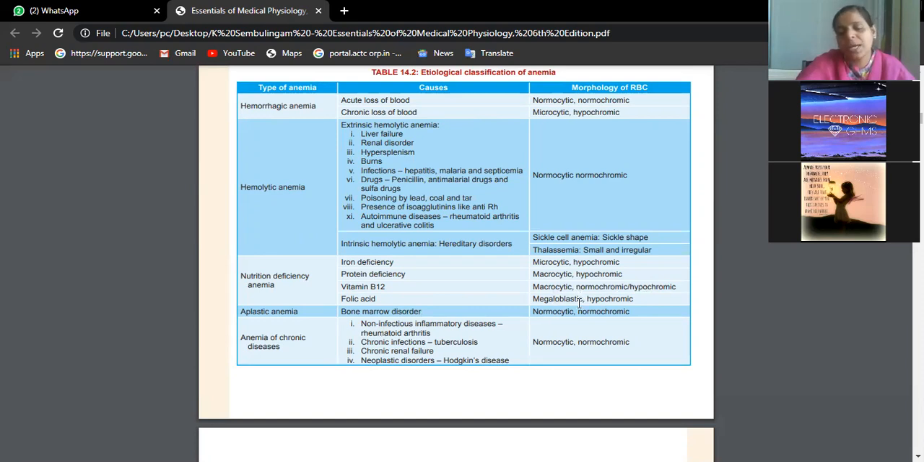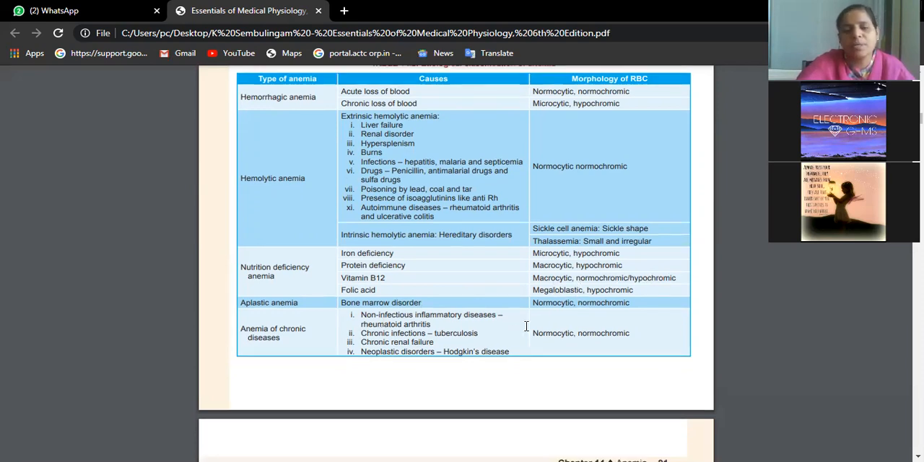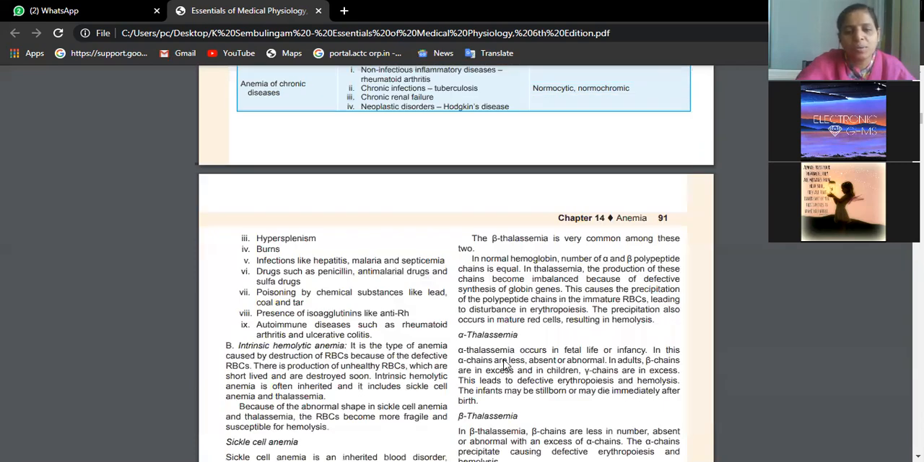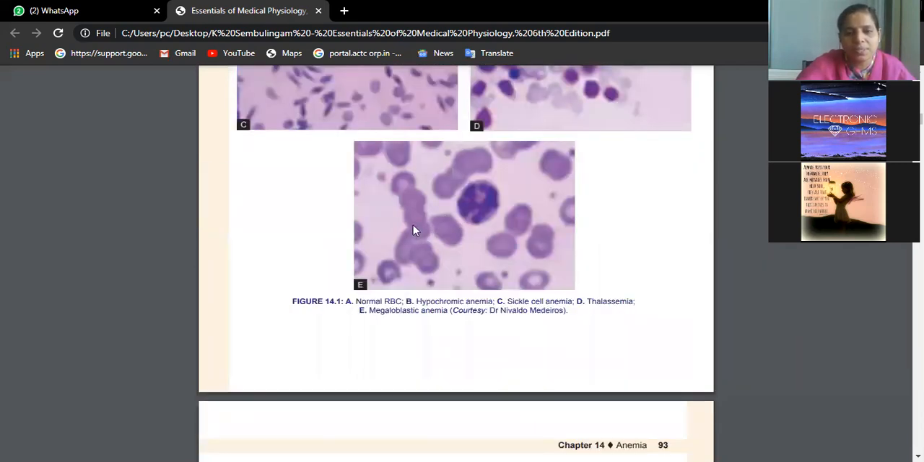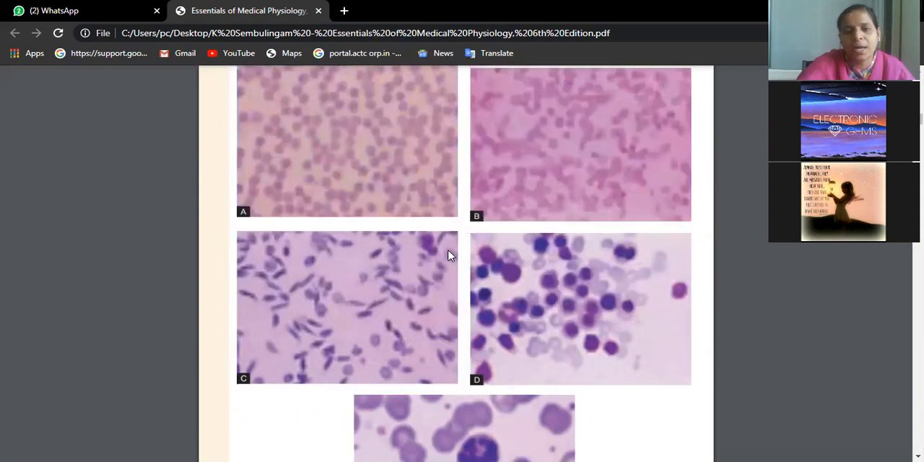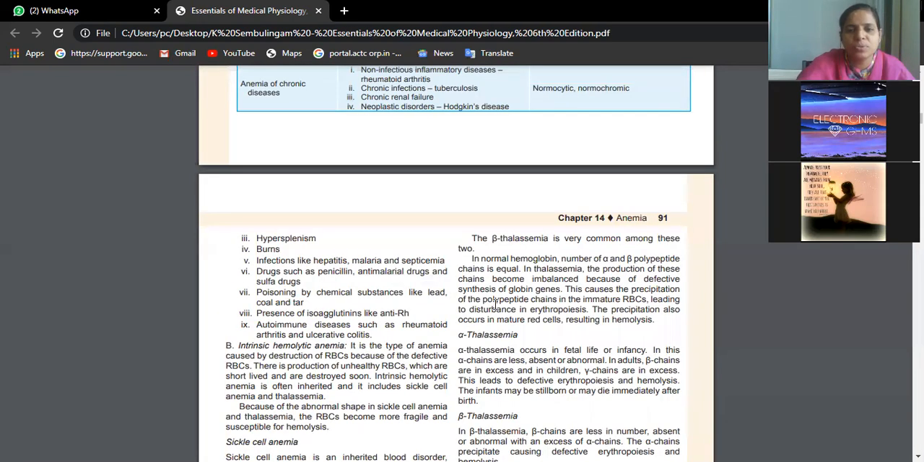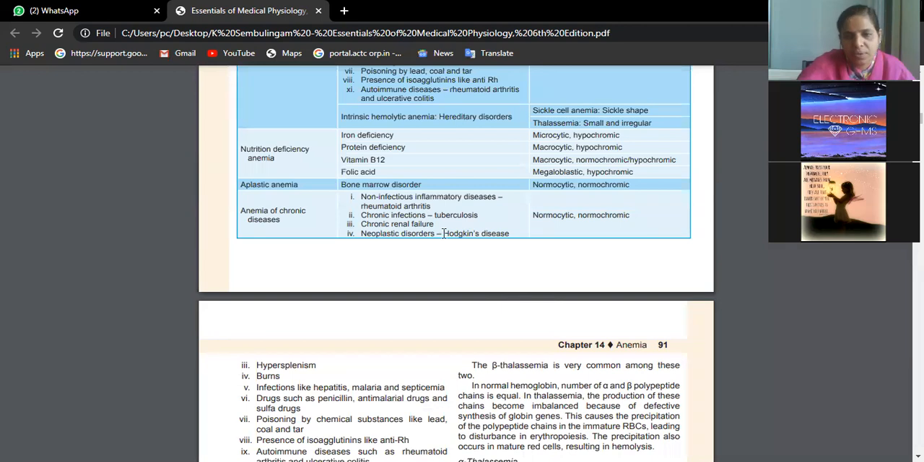The RBCs are not undergoing proper maturation and they are released into the blood circulation. Such big RBCs, you call them megaloblasts. They will carry a nucleus also and they will not be efficient to carry oxygen and carbon dioxide to and fro from the tissues to the lungs. Okay, that is